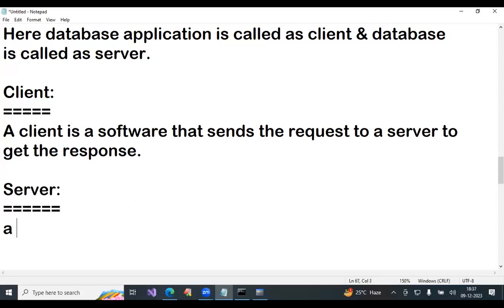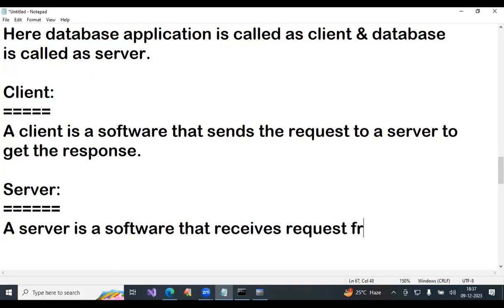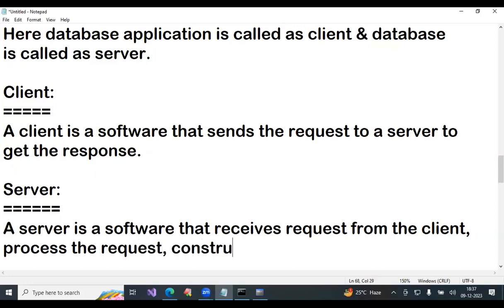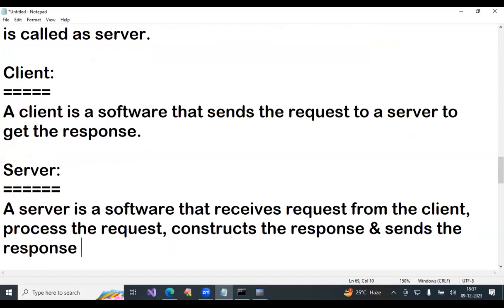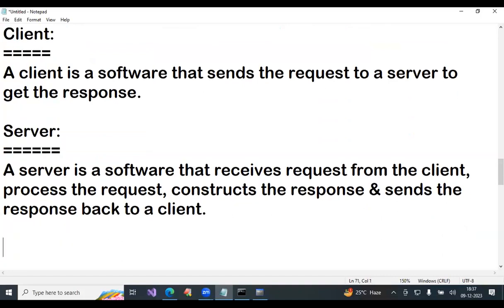Server. A server is a software that receives a request from the client, processes the request, constructs the response, and sends the response back to a client.